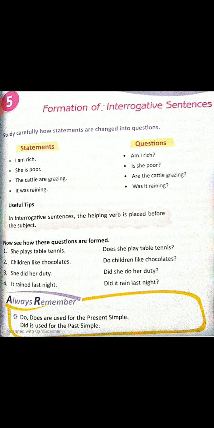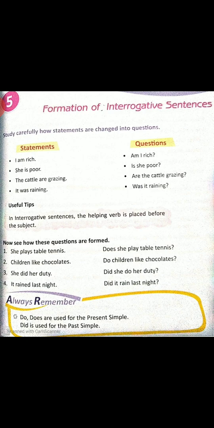The sentences that ask us something are called interrogative sentences, isn't it? And we always place an interrogative mark, a question mark, at the end of the question sentence, isn't it? That is your interrogative sentence. Remember this always.